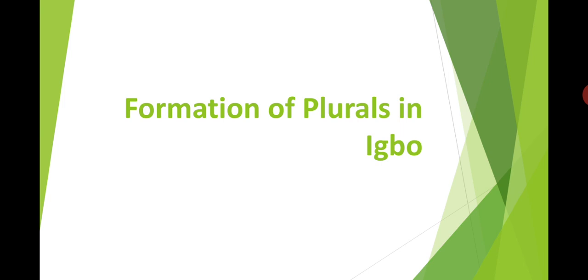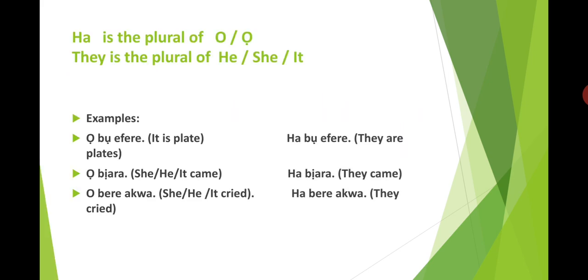Now we're going to be looking at formation of plurals in Igbo. Now, ha is the plural of o or ọ. Ha means they. So they is the plural of he or she or it.